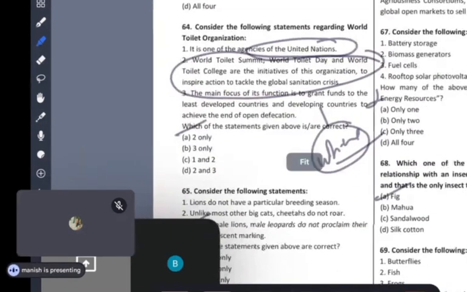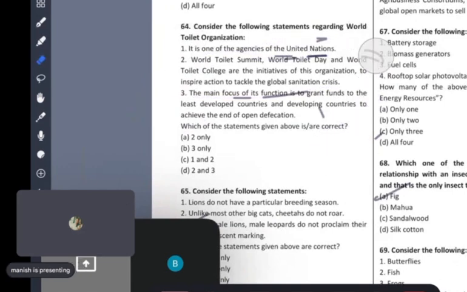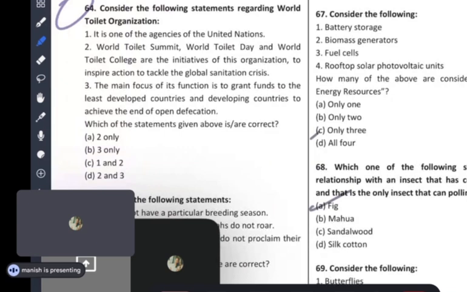Now see this question. Read this, it says 64. World Toilet Organization is one of the agencies of the UN. World Toilet Summit, World Toilet Day, and World Toilet College are the initiatives of this organization to inspire action to tackle the global sanitation crisis. The main focus of its function is to grant funds to the least developed countries and developing countries to achieve the end of open defecation. See guys, I told you guys.